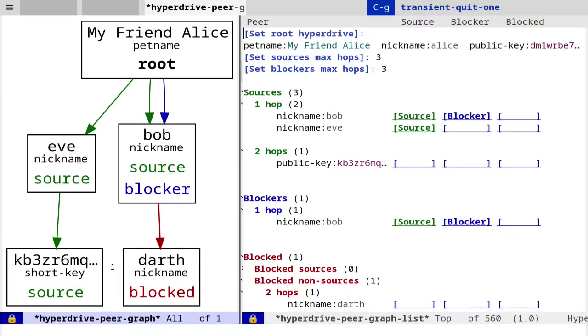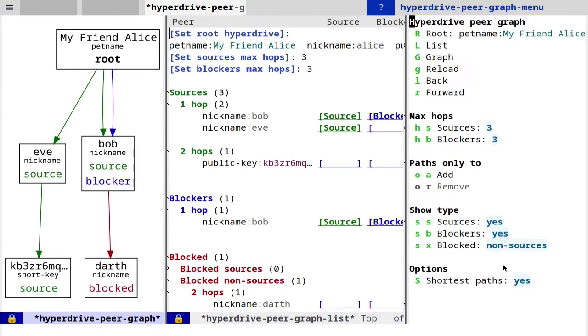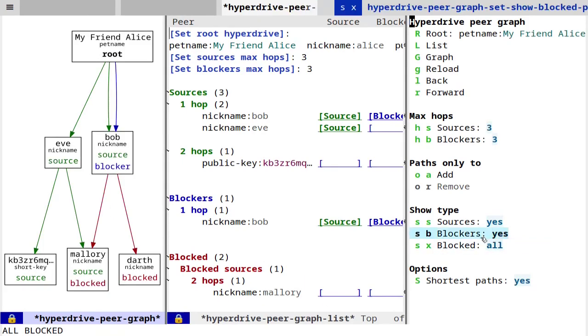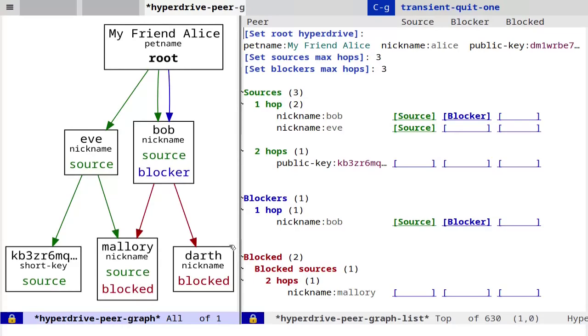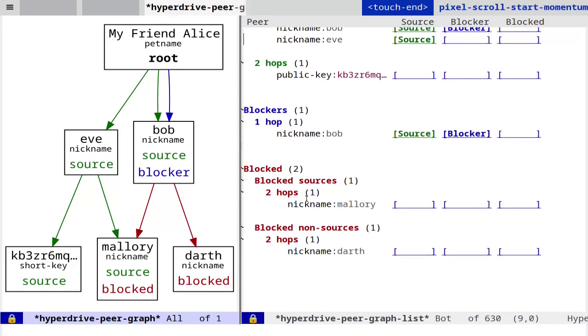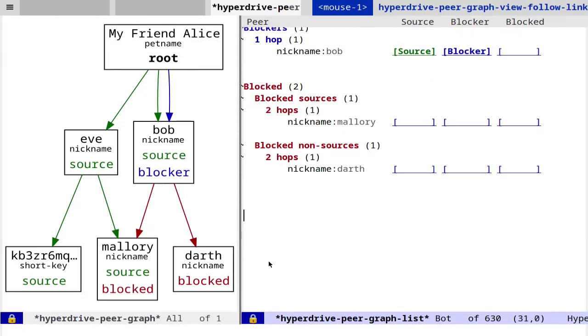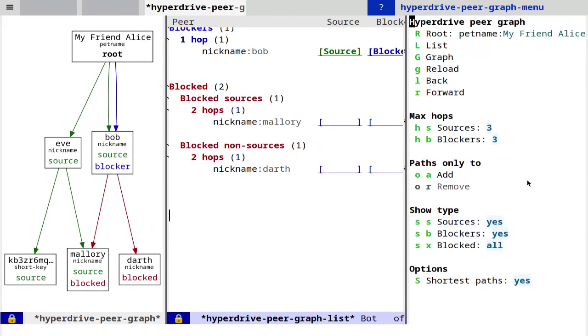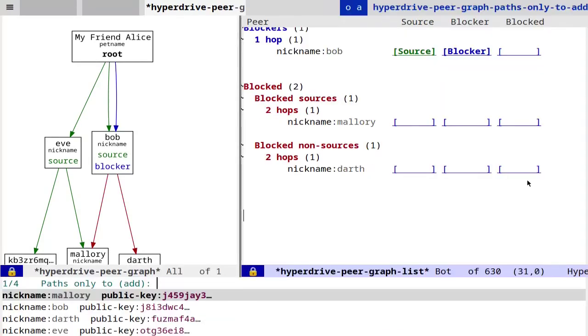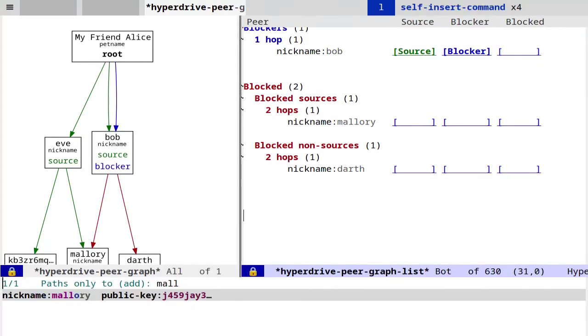I'll open the transient menu again, and I'll press SX, and now we're looking at all blocked peers. So both Mallory and Darth show up. If I scroll down in the peer list, we'll see that Mallory is listed under blocked sources, and Darth is listed under blocked non-sources. This view has gotten a little bit busy. Let's say that we're only interested in how Alice relates to Mallory. So, I'll open the transient menu, and I will filter the graph to show paths only to Mallory. I'll press OA, type in Mallory, and hit enter.